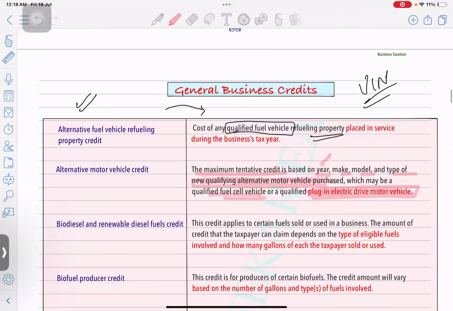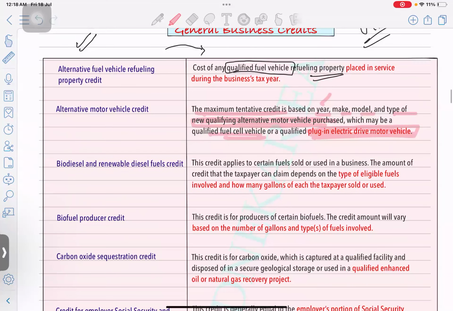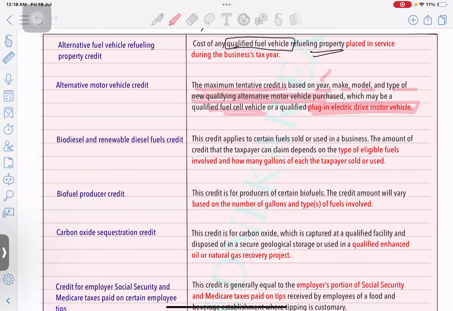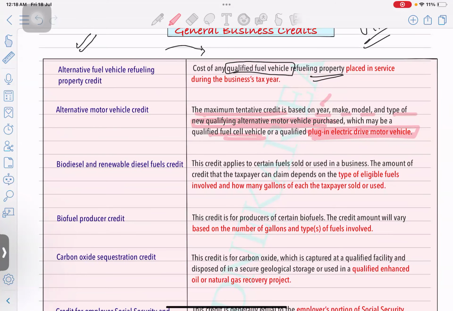Now please understand, all these credits which we are going to do are from the business perspective, that has to be used in your business, right? Second thing you should understand, there will be a few credits which will be overlapping, so it's up to the discretion of the tax preparer which is the best option, or which is the highest credit which they can get to their clients while filing the tax return. So it's not like every credit will apply and you can take two or three credits together. Only one eligible credit will be allowed to be taken on one vehicle.